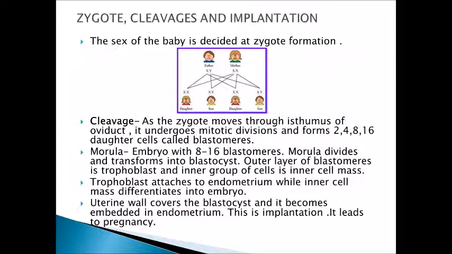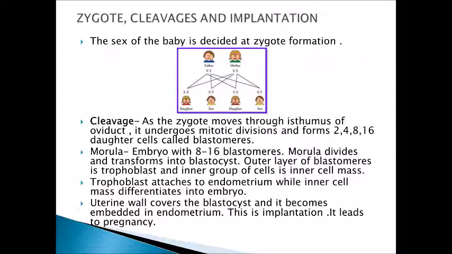Morula divides and transforms into a structure called a blastocyst. The outer layer of blastomeres is called trophoblast. In this blastocyst, the cells are arranged in 2 layers. The outer layer is called trophoblast and the inner group of cells is called inner cell mass.